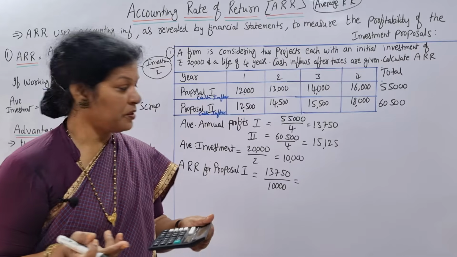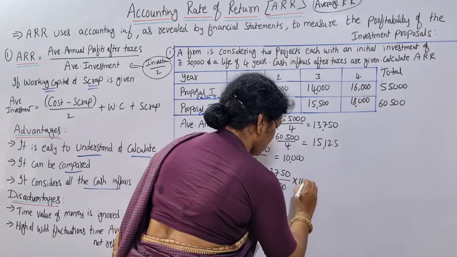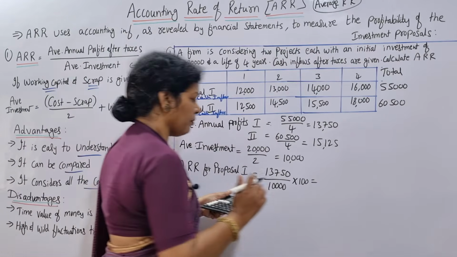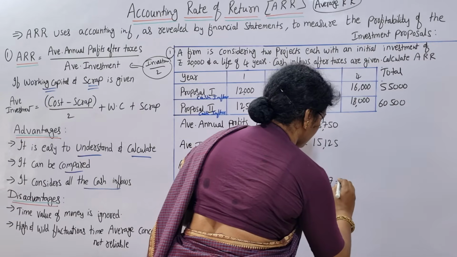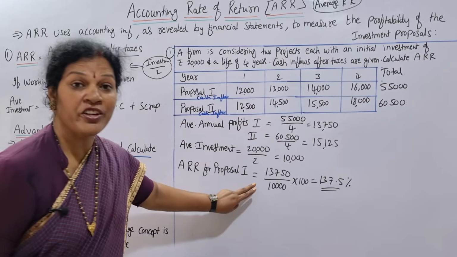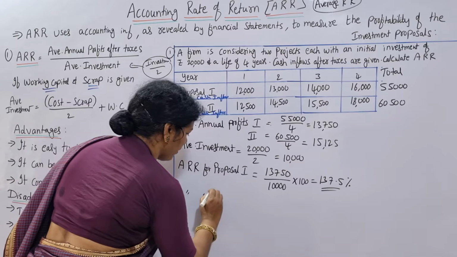If you take it into percentage, you just multiply this by 100. So 137.5% is the average rate of return or accounting rate of return for the first proposal.